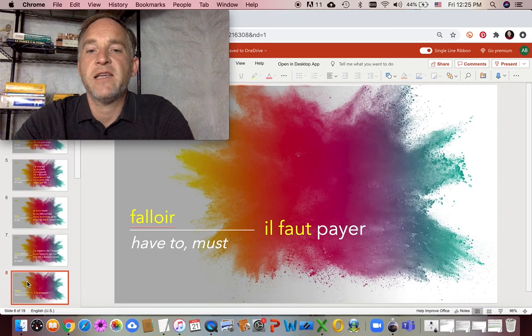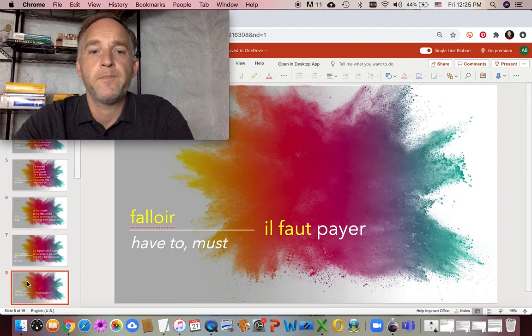Falloir is a separate verb which would mean to have to. So we will not use avoir when we want to say to have to. Il faut payer is the only form that we'll learn because falloir is actually an impersonal verb. It does not match up with all the various possible pronouns and persons, but rather only matches with the impersonal pronoun il. So il does not mean he in this sentence, but il faut payer means you have to pay or one must pay. We have to pay.